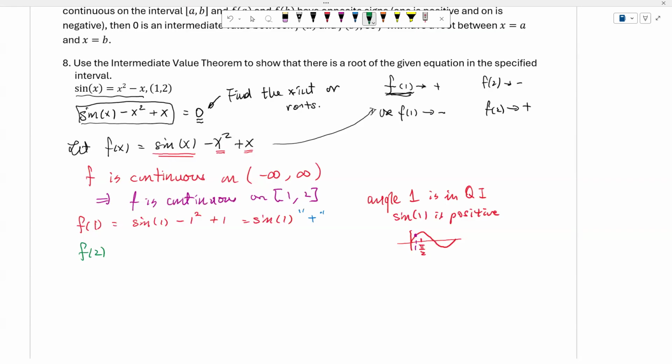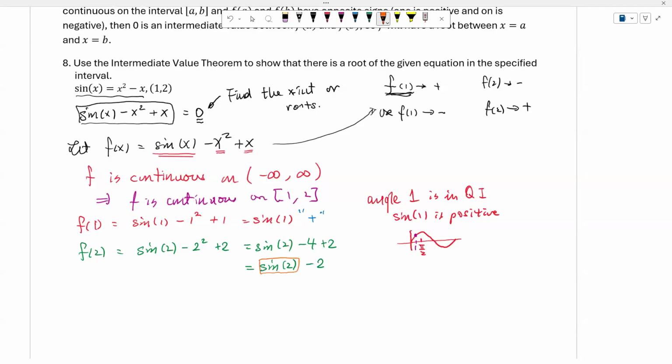Then how about f of 2? I have psi of 2 minus 2 squared plus 2, which is equal to psi of 2 minus 4 plus 2. I will have psi of 2 minus 2. Now, how do I know whether this is negative or positive?